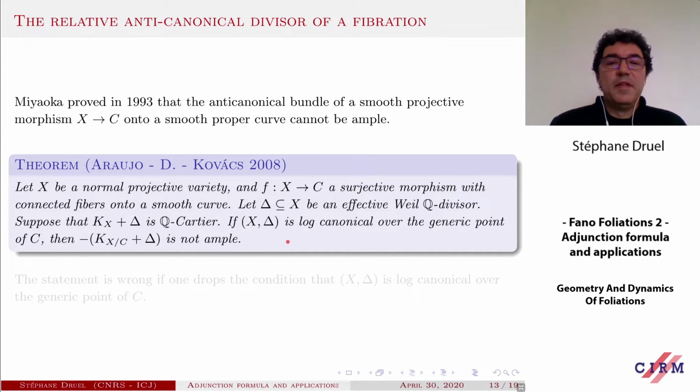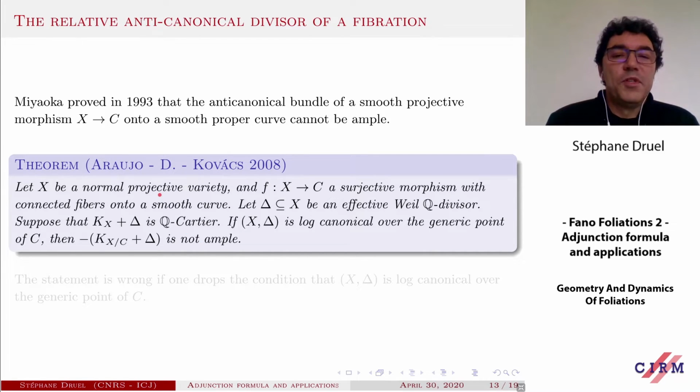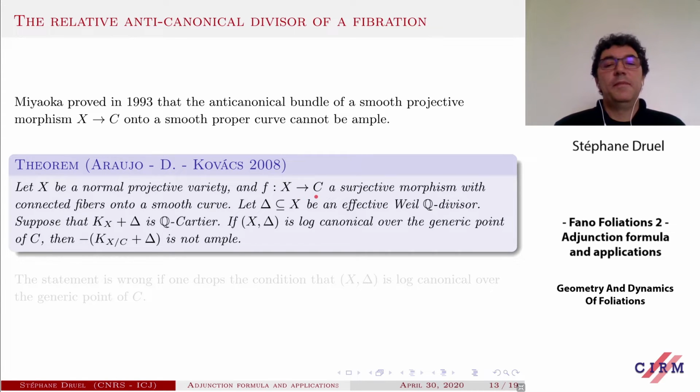So the theorem is as follows. You have a normal projective variety, you have a fibration, say with connected fibers, onto a smooth curve, and you consider a boundary delta on X, which is effective. So suppose that the canonical class is Q-Cartier, and suppose that the pair (X, delta) is log canonical over the generic point of C, and then the conclusion is that this relative log canonical bundle cannot be ample.